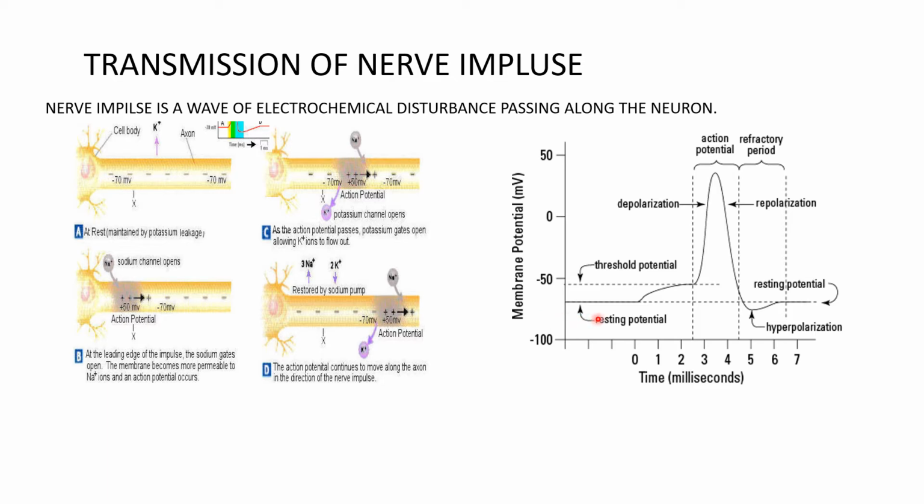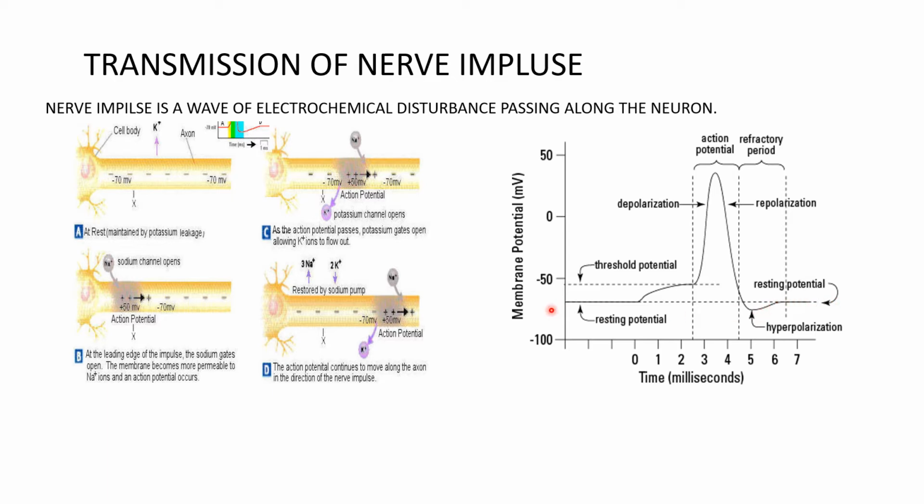When there is some stimulus and it reaches a threshold, which is -50, then there will be depolarization. So it will reach an action potential. After the impulse has been passed on to the next neuron, that neuron will undergo repolarization and again come back to the resting potential.